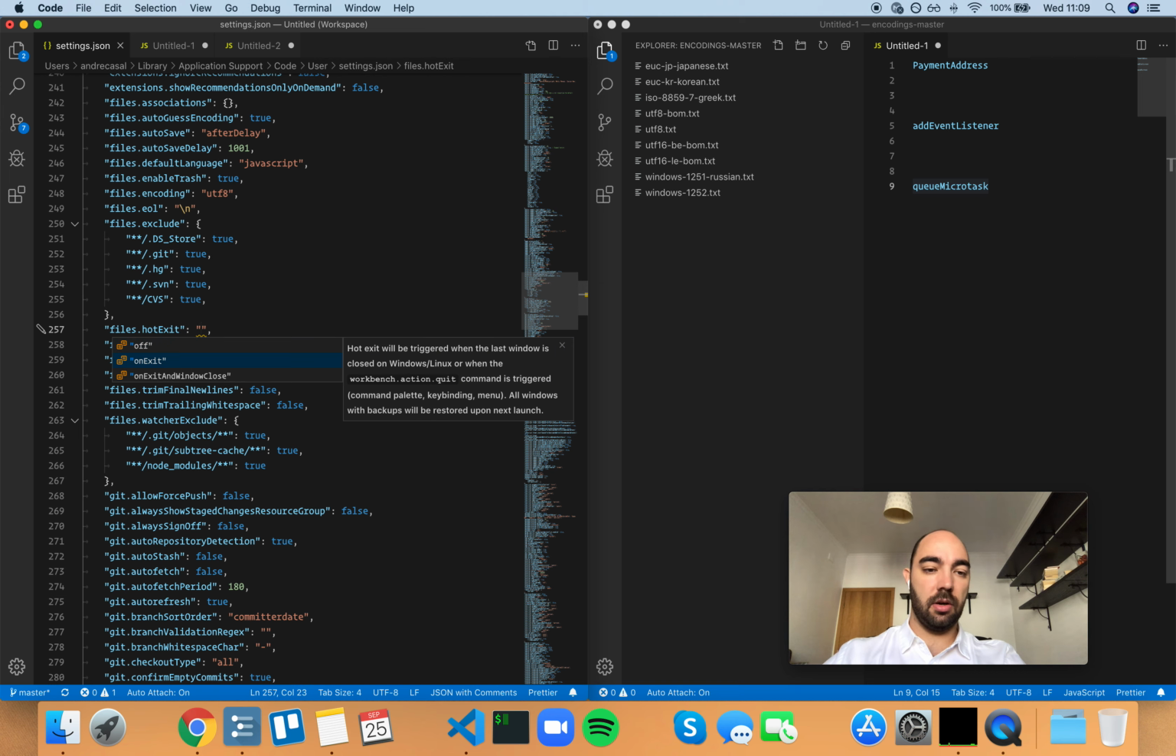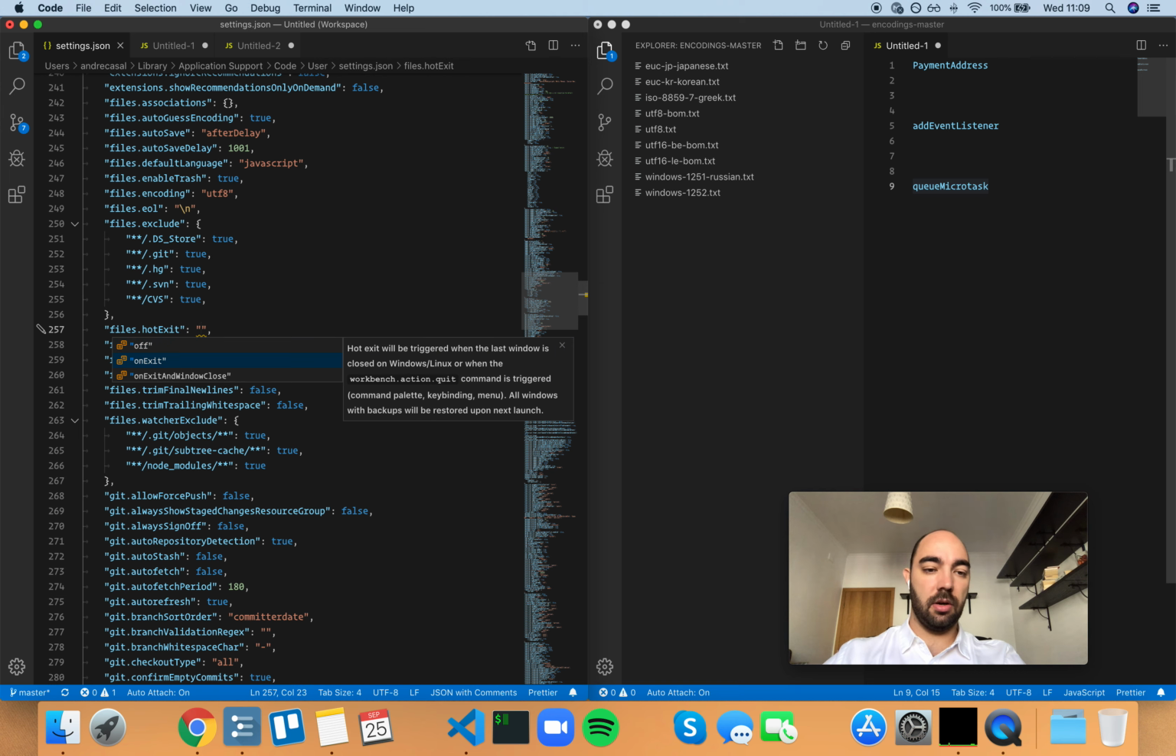And then, on exit means hot exit will be triggered when the last window is closed, or when the workbench action quit command is triggered, but you know, that's not very common. So if you close this window, it's gonna prompt you, right, with on exit. And then you have another option, which is on exit and window close, which is the on exit.